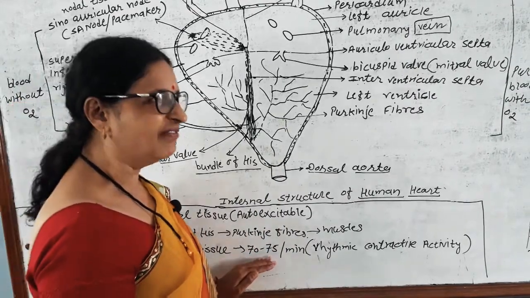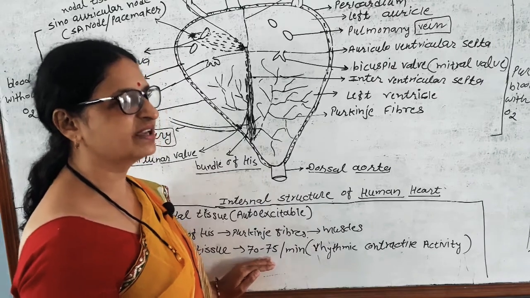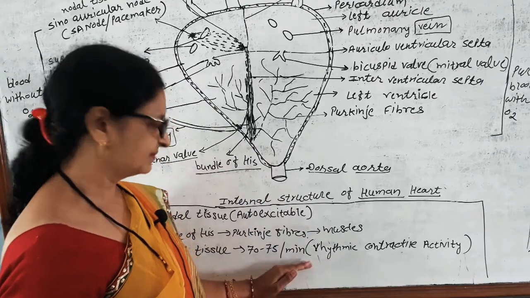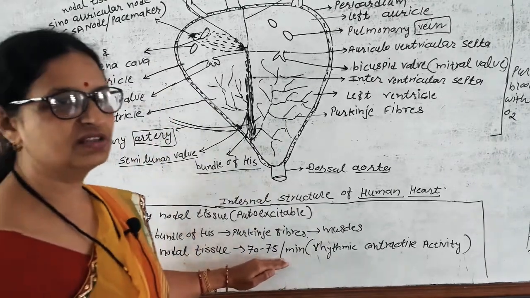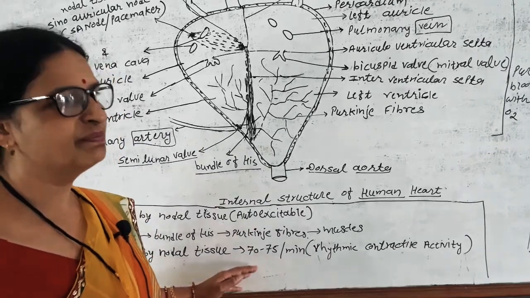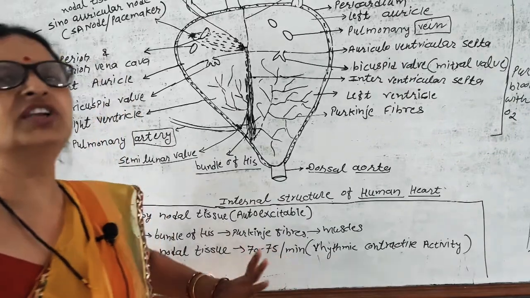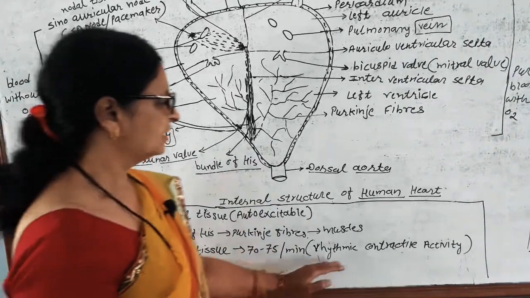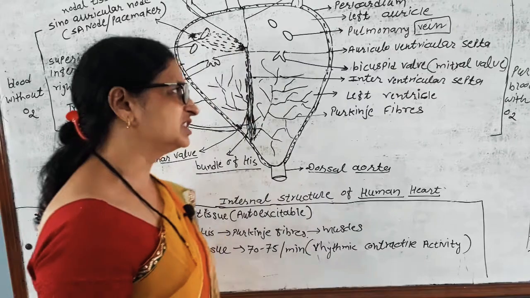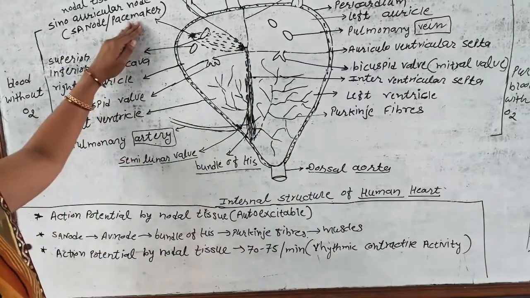So on average our heartbeat is 72 per minute. In some people it is 70 or 71, in some 73, which is the normal range. Rhythmic contractile activity takes place by the pacemaker.